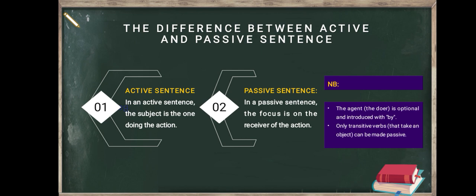So if we want to make a passive voice or passive sentence, we should take transitive verbs. And if the verb is not a transitive verb, like sleep or stand up, then we cannot.